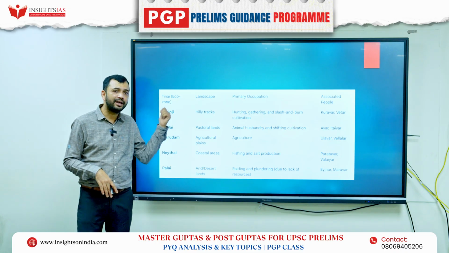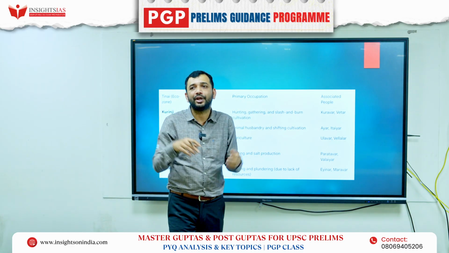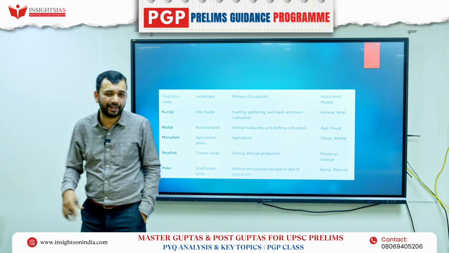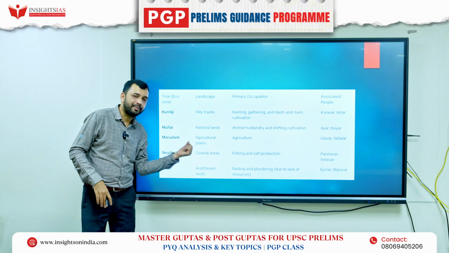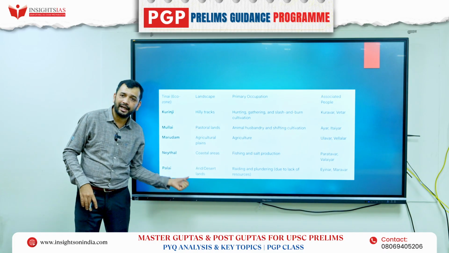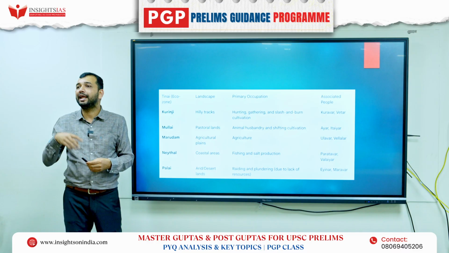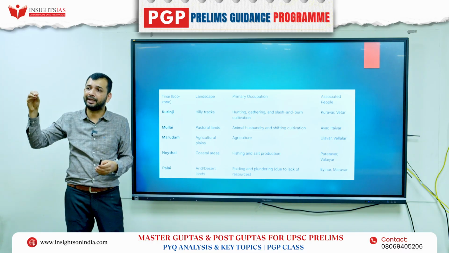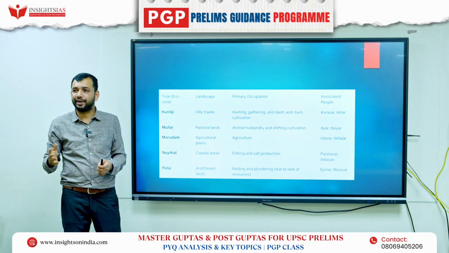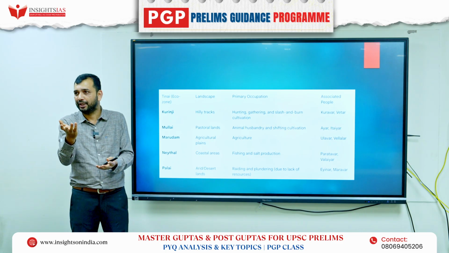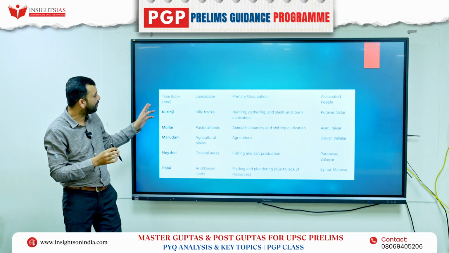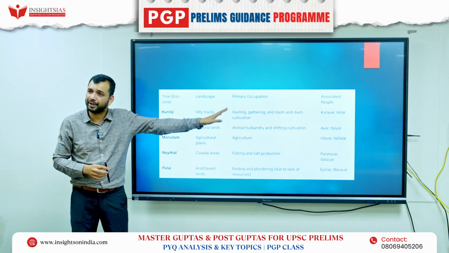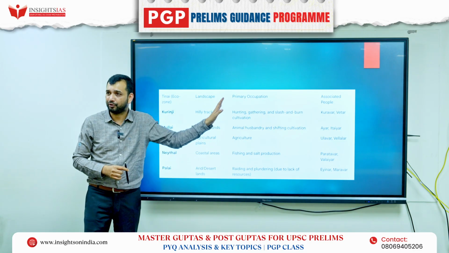Then there is something called the Tinai system of dividing the land according to the ecological zone. That is ecologically, hilly tract, pastoral land, then coastal area, arid desert, like that. The land taxes were different based on the region. It was not that the land tax was the same for everyone. If it is a fertile land, the tax was more. If it is an arid land, it was less. So the classification has been done in the ecozone or Tinai system. Here you should be knowing the broader picture about that system also, right?